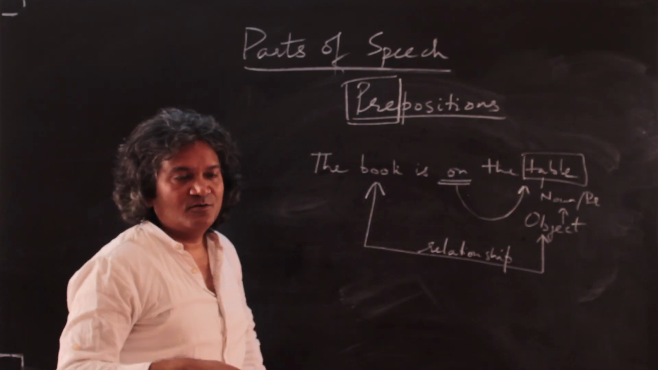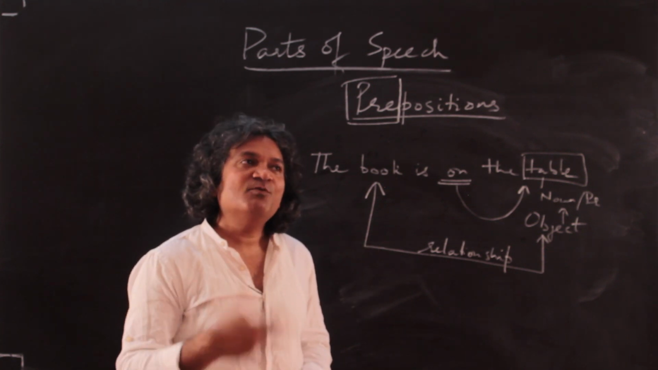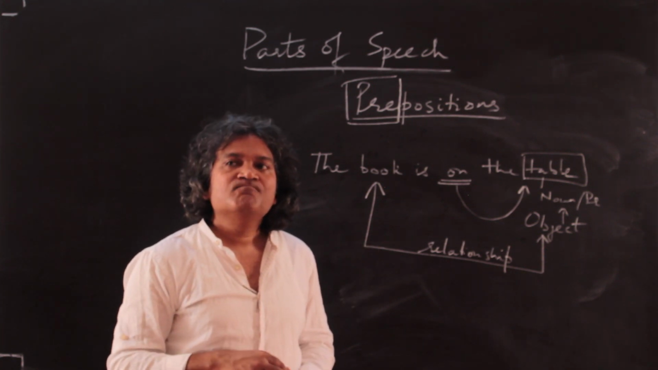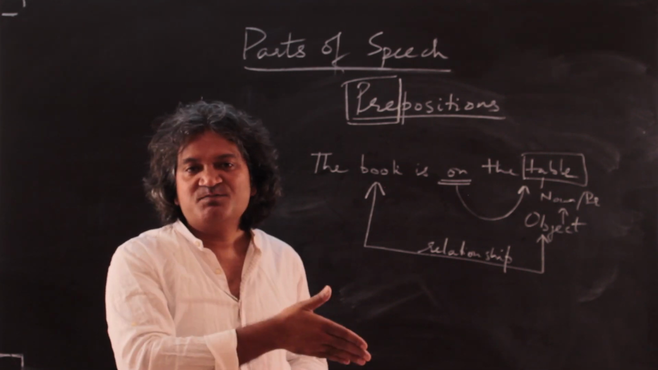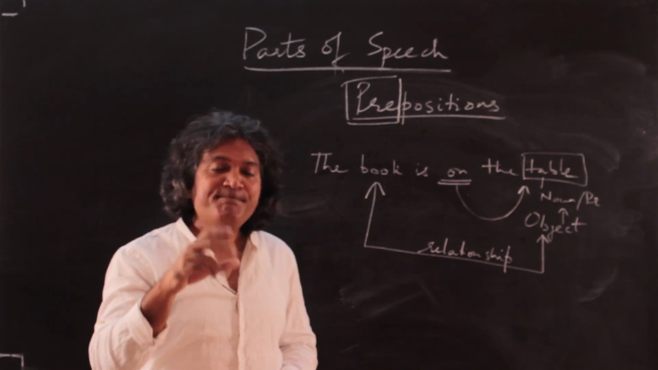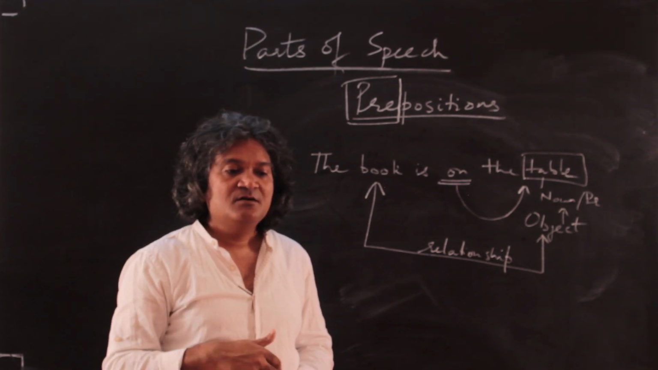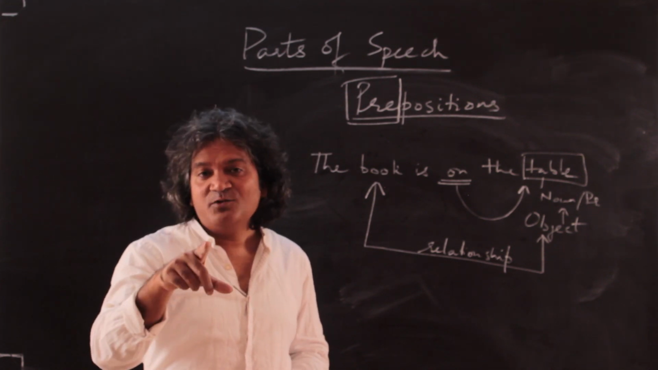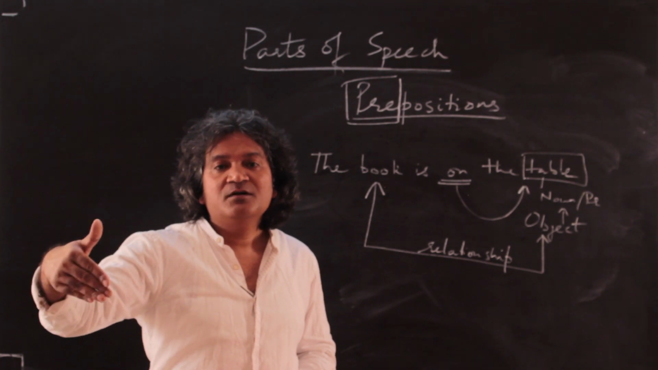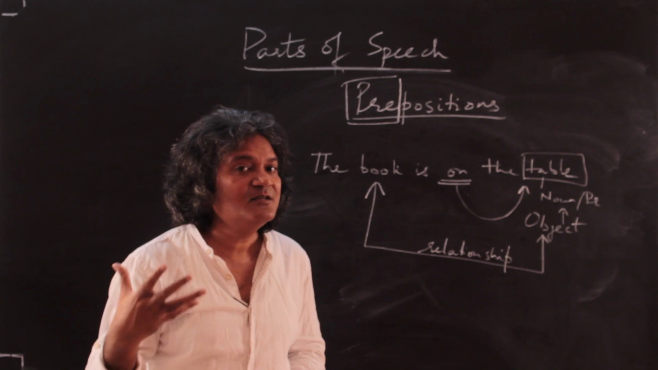Let's look at a question. Suppose I follow this rule in a question, then my question will be something like, from where have you come? Now I'm following the rule, the preposition is before its object. Compare this question with an alternative question, which is, where have you come from? From where have you come? Where have you come from? Which one sounds better to you or sounds more elegant to you?